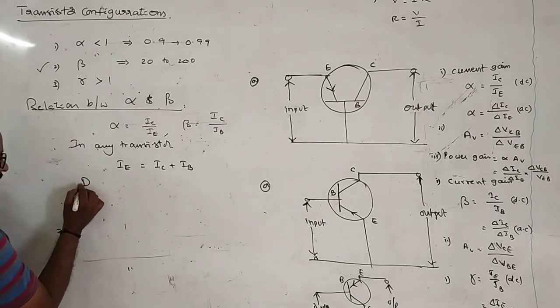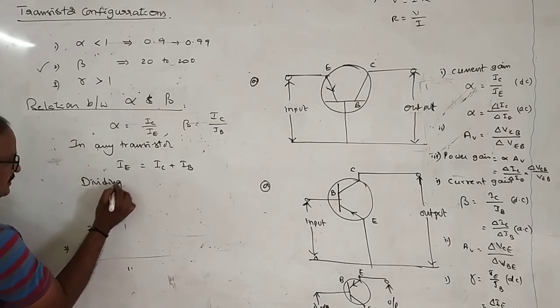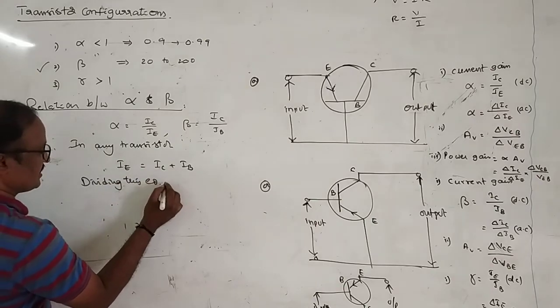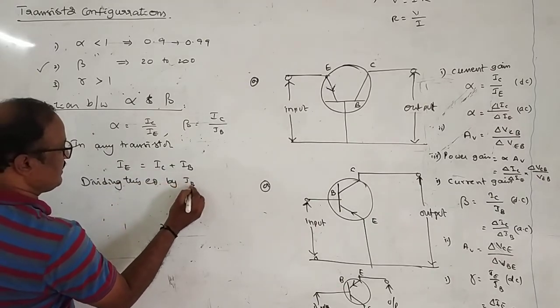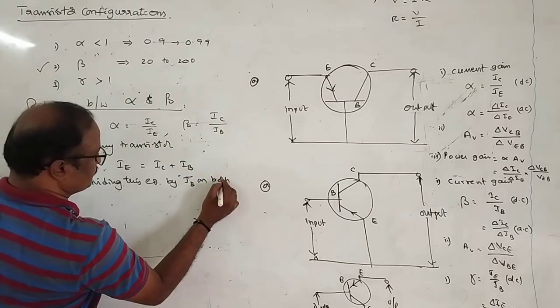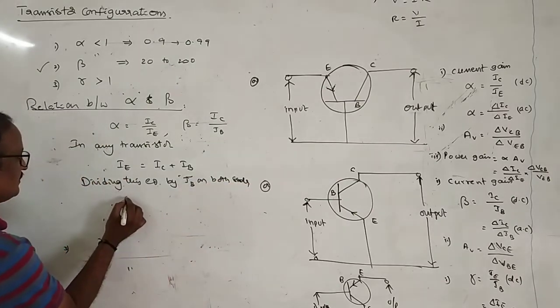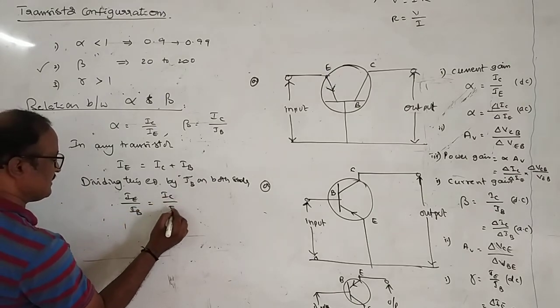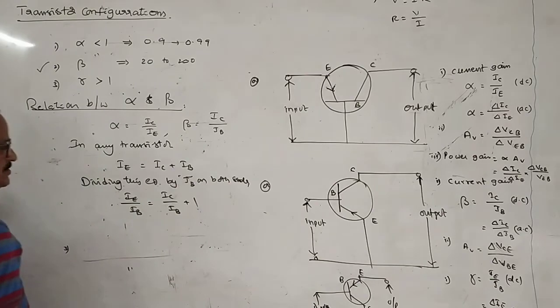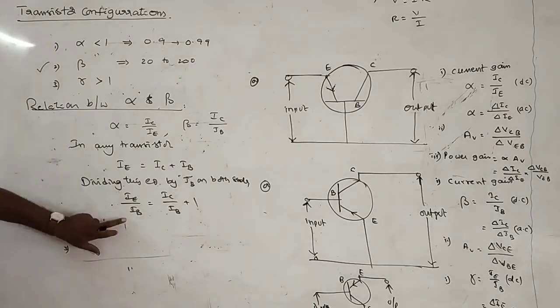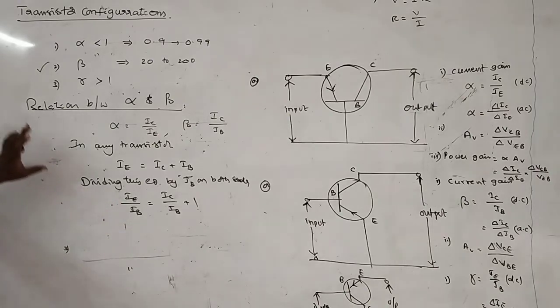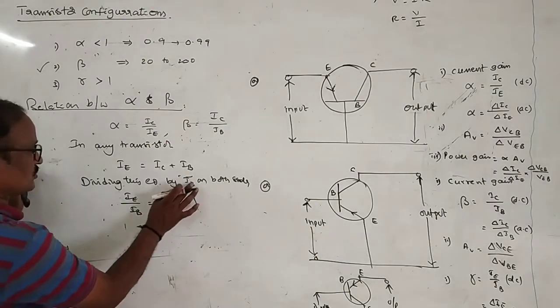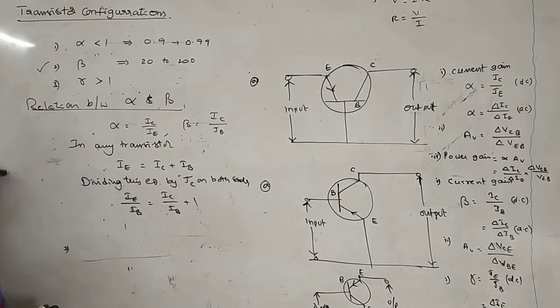Dividing this equation by IC on both sides.